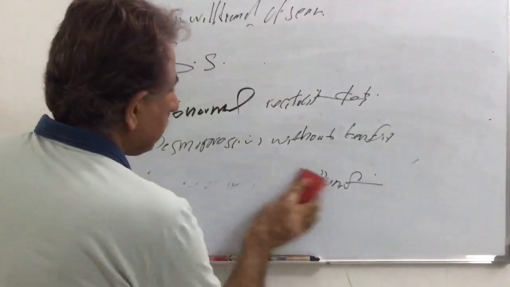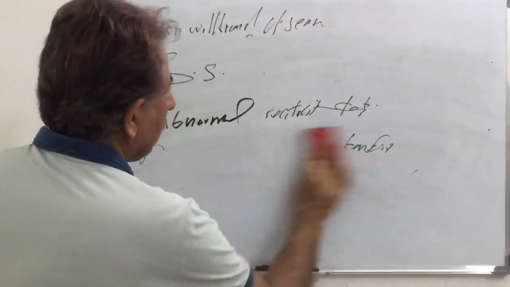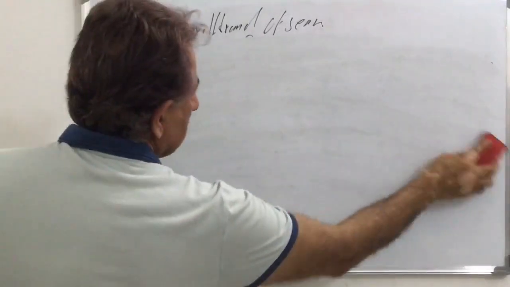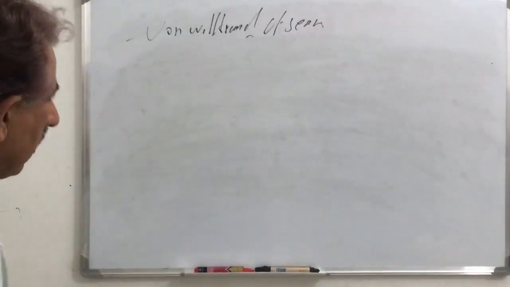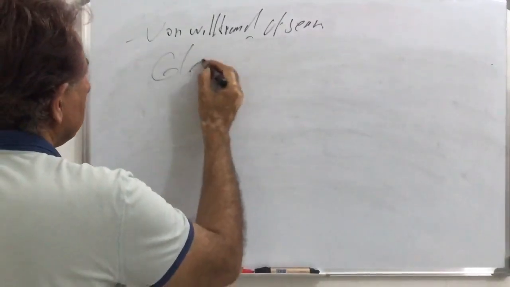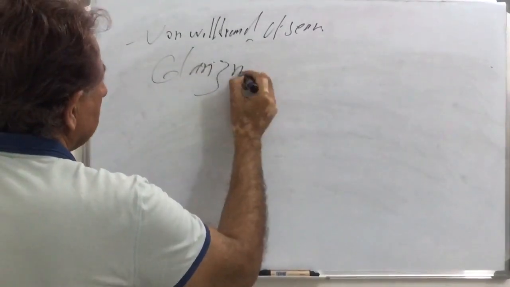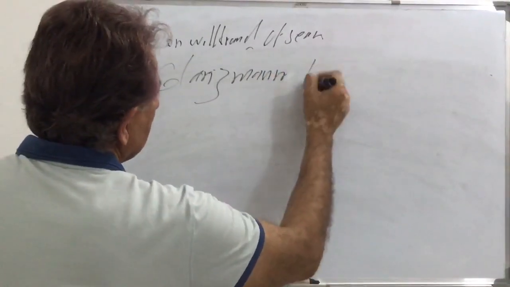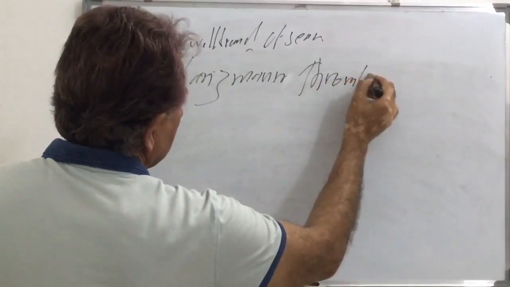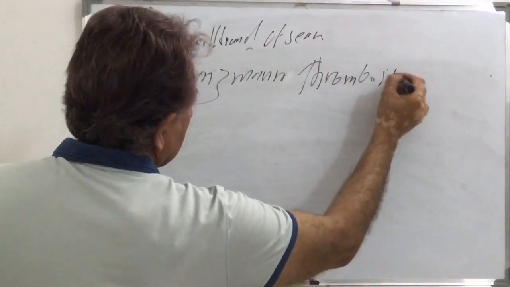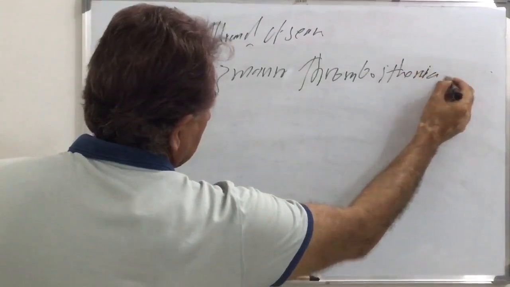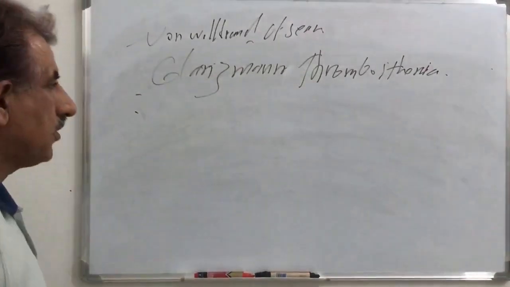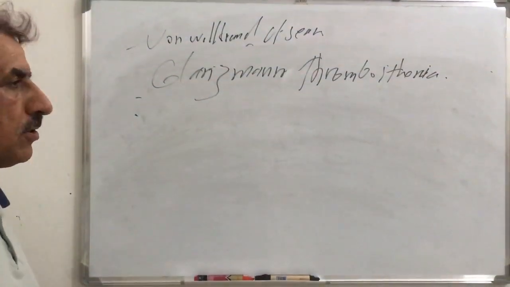The third hereditary platelet defect is Glanzmann thrombasthenia. Glanzmann thrombasthenia. And here the defect is in glycoprotein 2B3A.